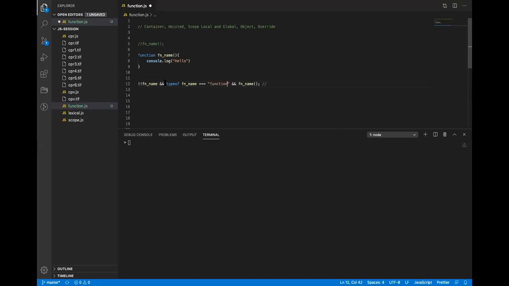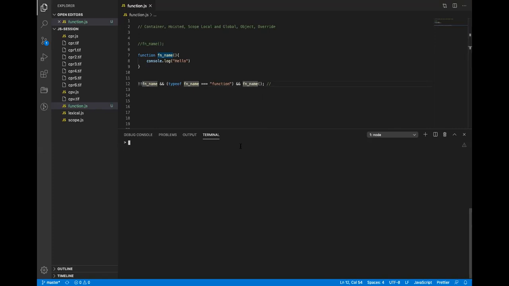It checks the type and value both. Okay. So basically, it first checks the type and then the value. If the type is not equal, then it will not check the value. So right now, what will happen? First, it will check whether this name is defined or not. It is defined. Then it checks whether typeof name is equal to function or not. If it is a function, then it will go and call this.